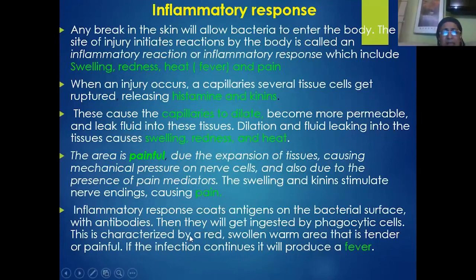So this characterizes the inflammatory responses. Therefore, they are characterized by a reddening of the area, swelling or inflammation of the area, and also development of pain. Particularly if the infection continues for a longer period, it also causes fever.